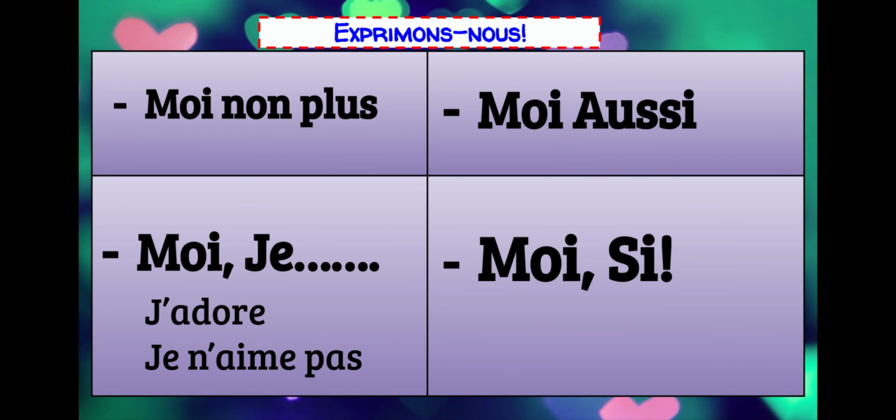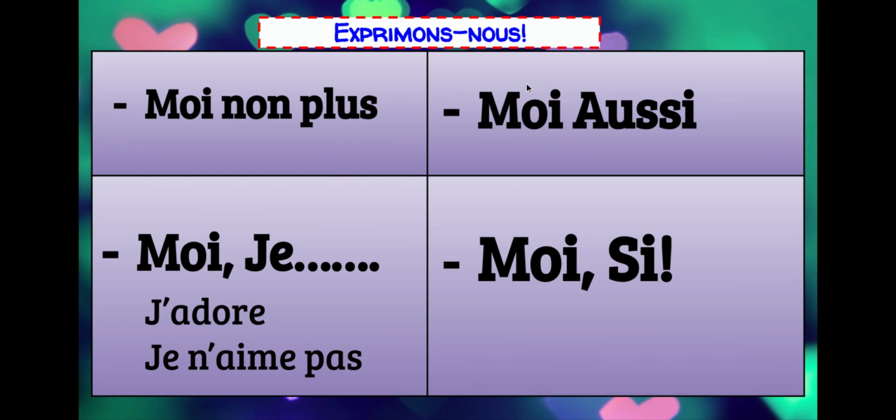All right, last 4 words. Here we go. So to talk about agreeing with somebody or disagreeing with somebody, we have moi non plus. So say this one, moi non plus. Moi non plus just means me neither. So you're agreeing with somebody. For example, if they said, I don't like history, you could say me neither. So moi non plus. They could say je n'aime pas l'histoire. And you could say moi non plus, me neither.